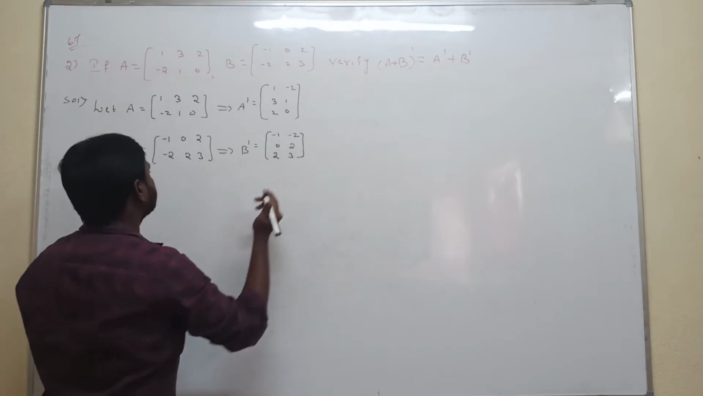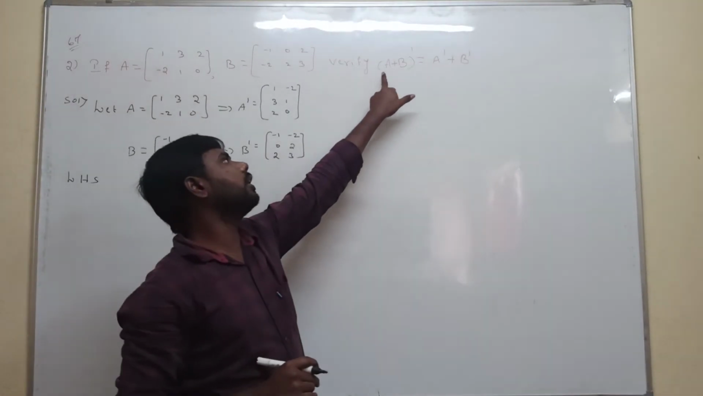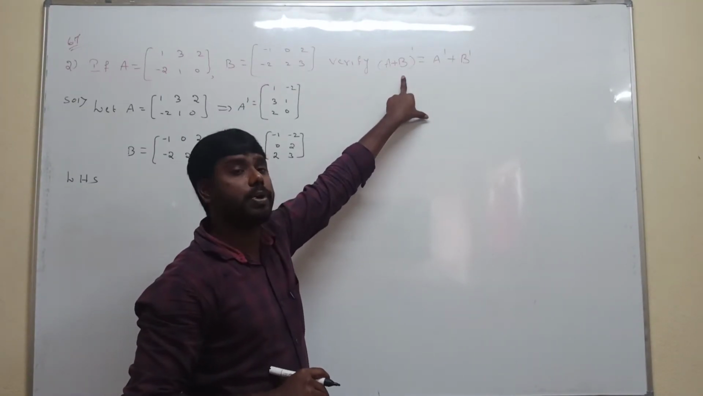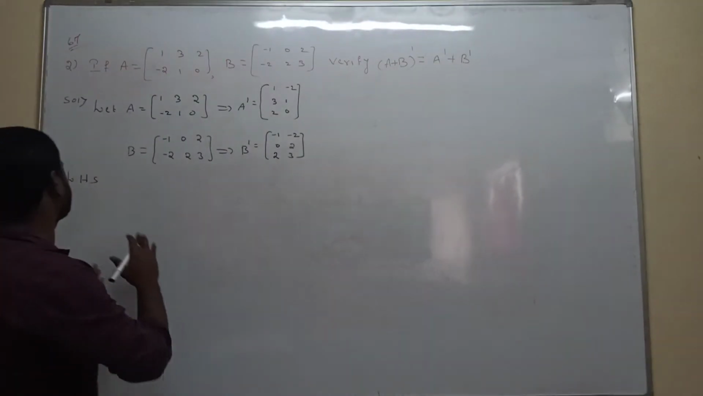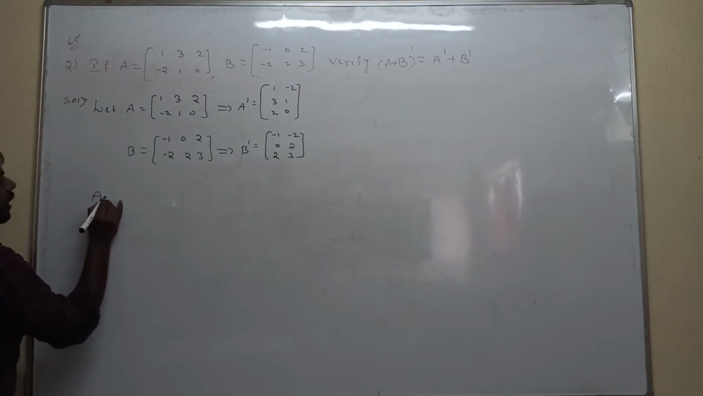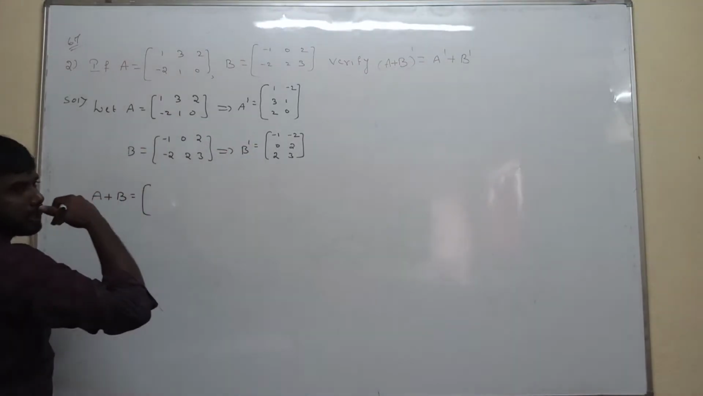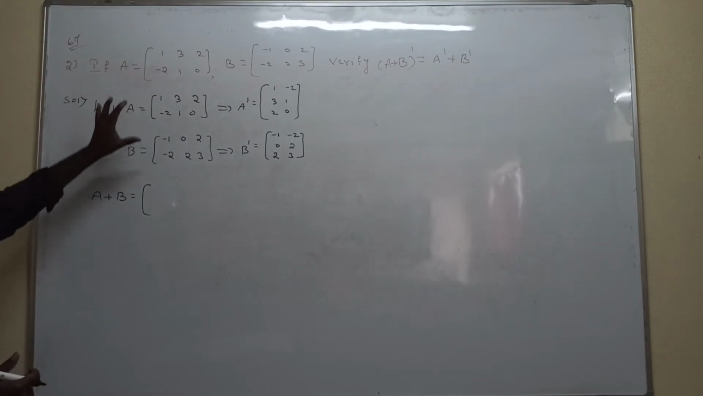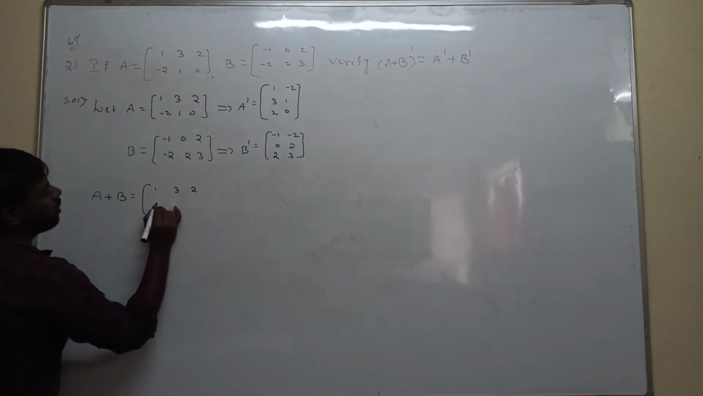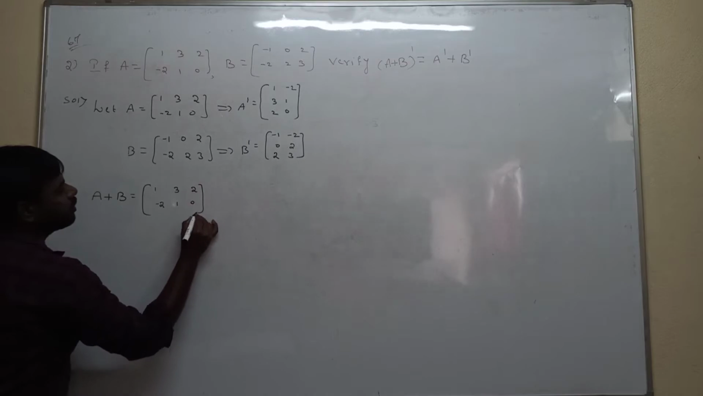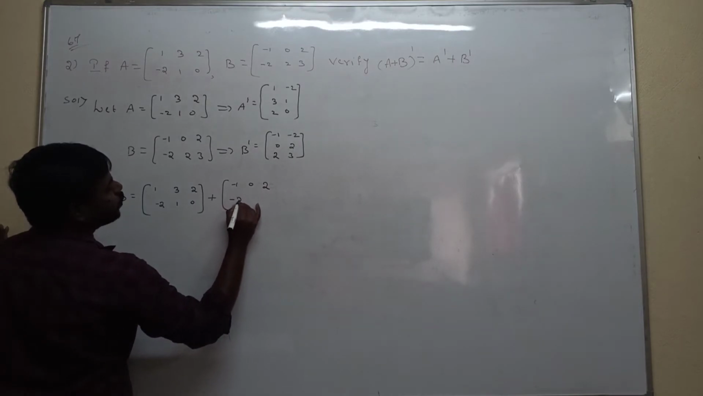Now take the LHS of the given question. First calculate A plus B. What are we getting? To calculate the transpose of A plus B, first calculate A plus B. A plus B is equal to, substituting the given matrices, A is 1 3 2, minus 2 1 0, plus the B matrix minus 1 0 2, minus 2 2 3.